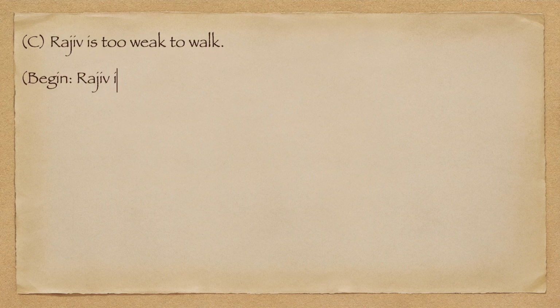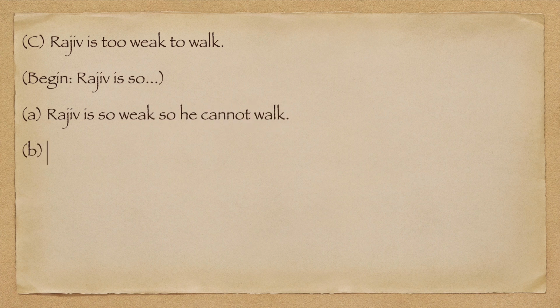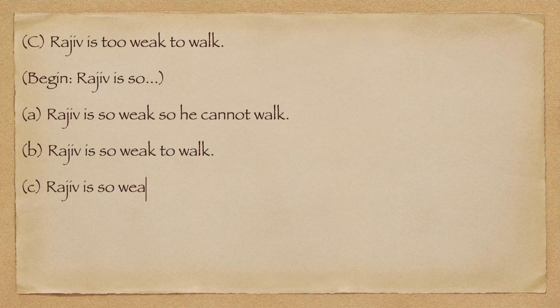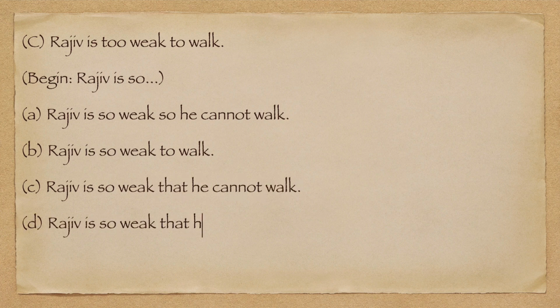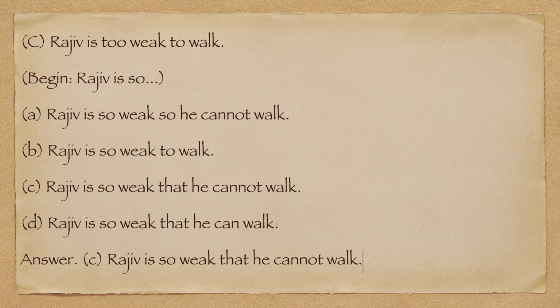C. Rajiv is too weak to walk. Begin, Rajiv is so. A. Rajiv is so weak so he cannot walk. B. Rajiv is so weak to walk. C. Rajiv is so weak that he cannot walk. D. Rajiv is so weak that he can walk. Answer. C. Rajiv is so weak that he cannot walk.